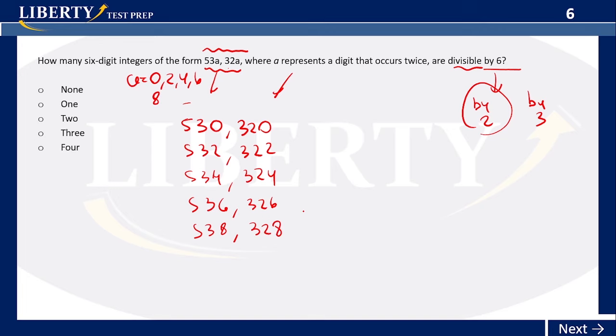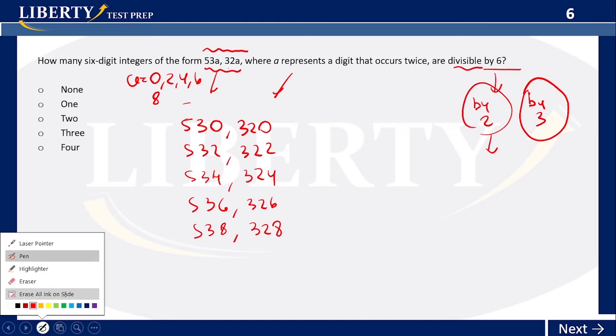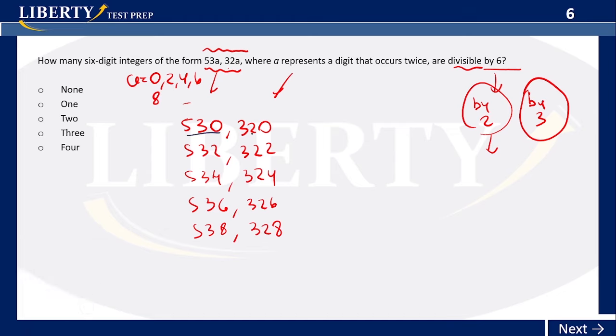Okay, so those are all the values in which this whole number is divisible by 2. But then we also have to check for the divisibility by 6. So how do we do that? We know that when we add all the digits of this whole number, it has to give us a number that is divisible by 3. So let's see, what's the whole addition of this?